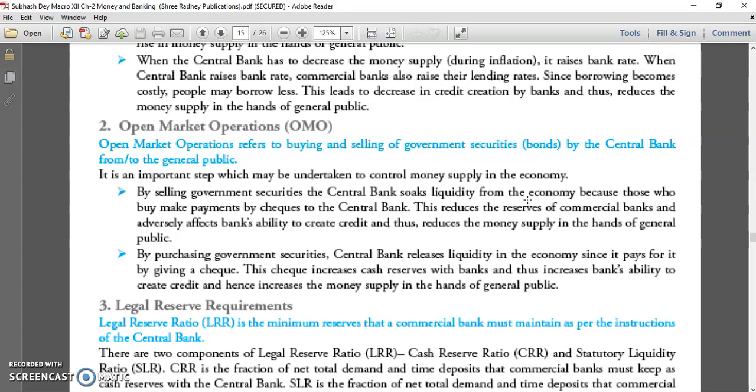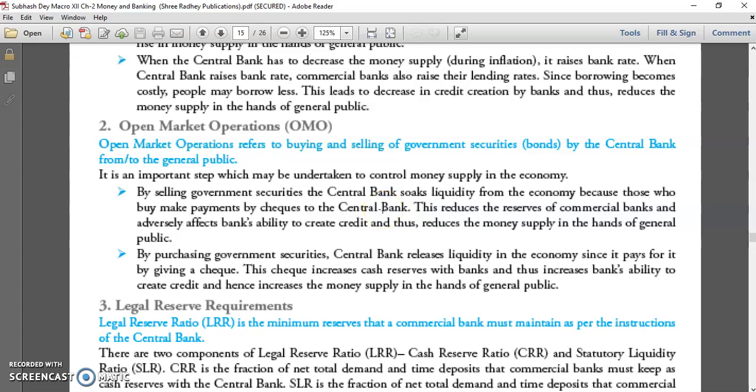Like a coupon rate is there. So these kinds of instruments, treasury bills, T-bills, are there. So different kinds of instruments are there. Once banks sell their government securities in the market, people purchase them. Once people purchase, they have to pay the central bank. Once the public pays the central bank, money comes to RBI.